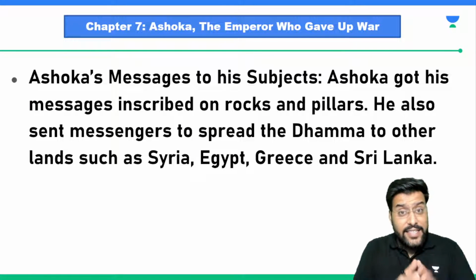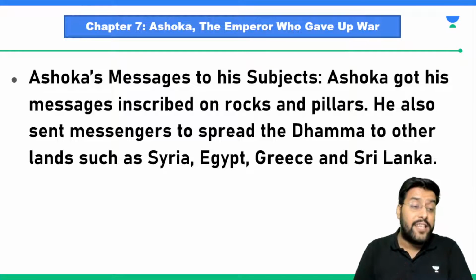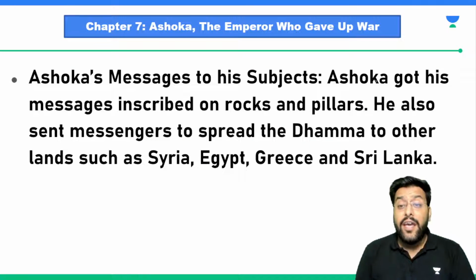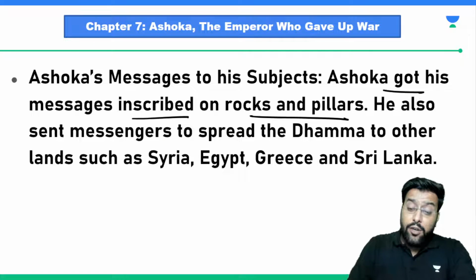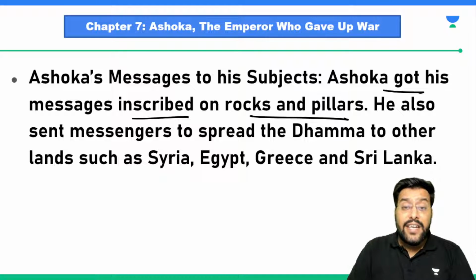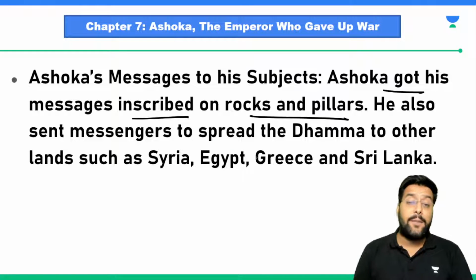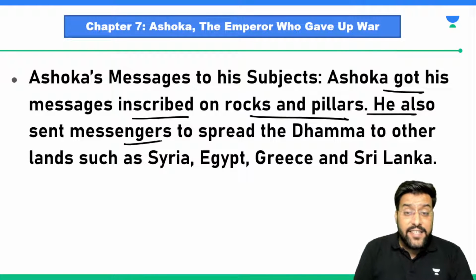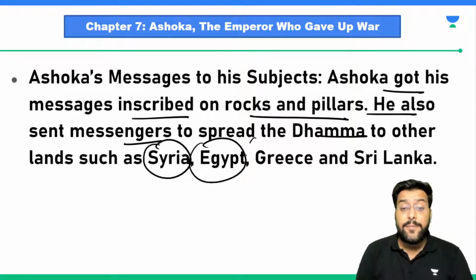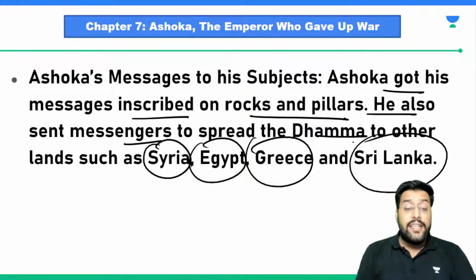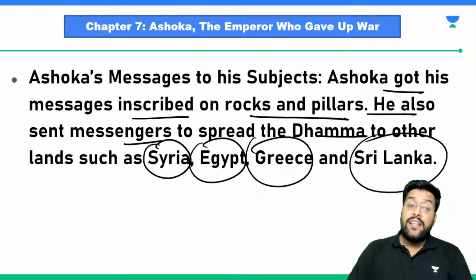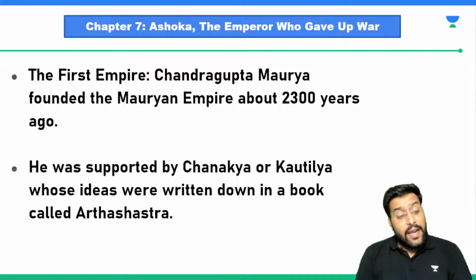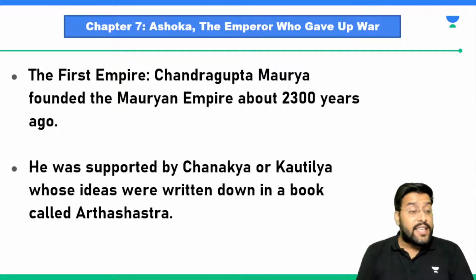When Ashoka realized that he should live a life of non-violence and follow the teachings of Lord Buddha, he got this message inscribed on rocks and pillars. He asked his men to inscribe the rocks and pillars with such messages, and that's how the Ashokan Stambh came into being. He sent his messengers to spread the Dhamma to lands such as Syria, Egypt, Greece, Sri Lanka, etc. We need to remember the nearby regions and even the far off regions like Syria, Egypt and Greece also. Ashoka sent his messengers. What were the names of the messengers? Dhamma Mahamata. They were the officials who were spreading this entire message of Lord Buddha.